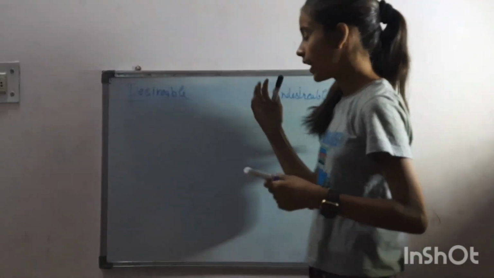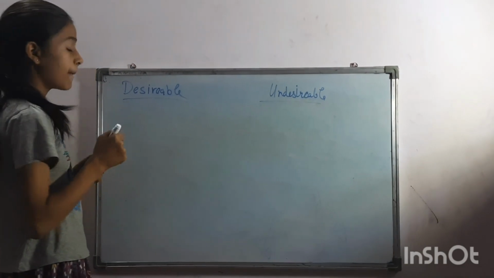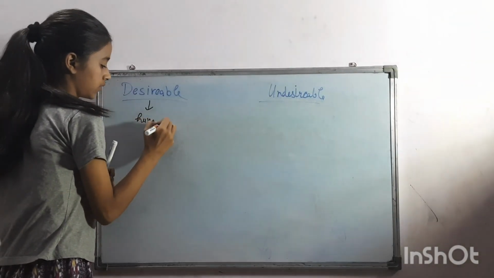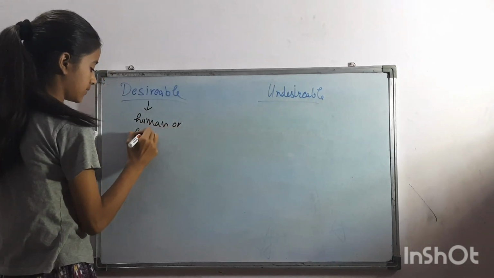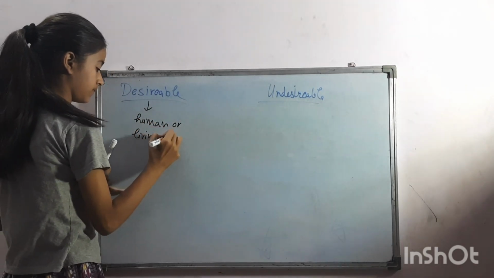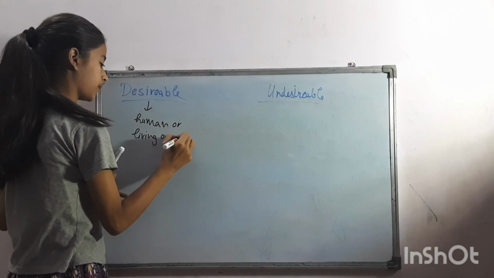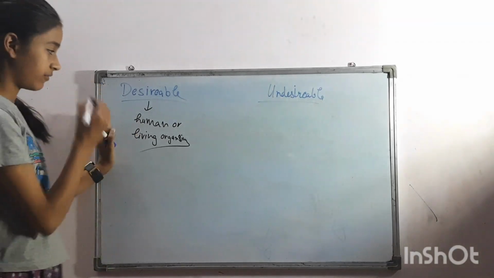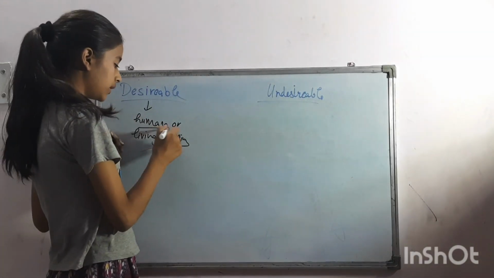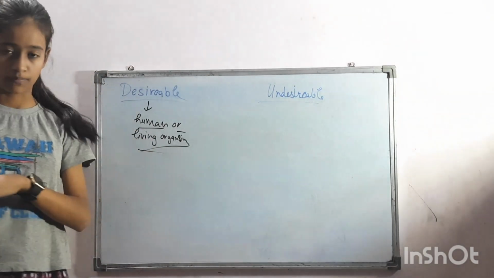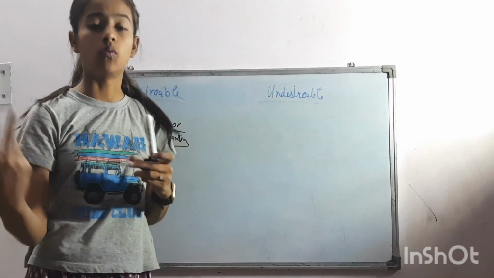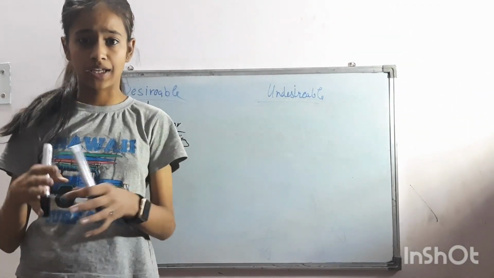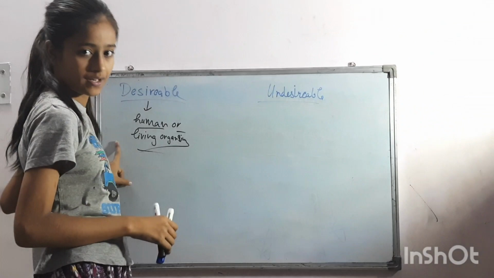Desirable means that change which is beneficial for humans or living organisms. The change that is beneficial for humans or any other living organism, because whenever a change occurs, it takes place in the life of a human being or a living organism.